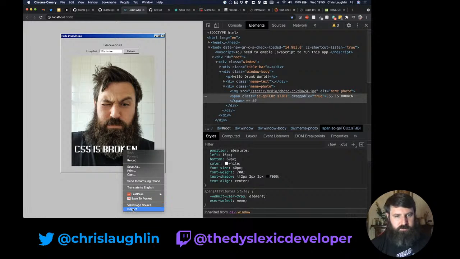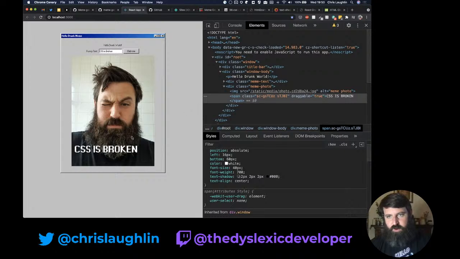Technically, it is because I said draggable true. But it doesn't let me drop it where I want to. If the browser just did that by default, like I could drag it anywhere, this would be awesome. And then tell it where its boundaries are, or how to reshuffle elements. A draggable API where I can just move elements anywhere would be awesome. But I don't have that, so we're going to jump to an example that can do it.